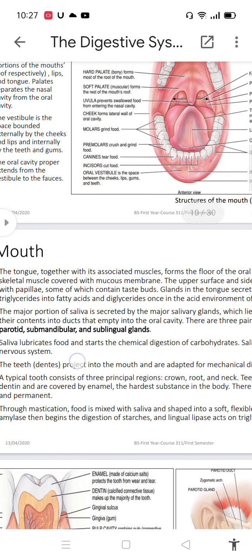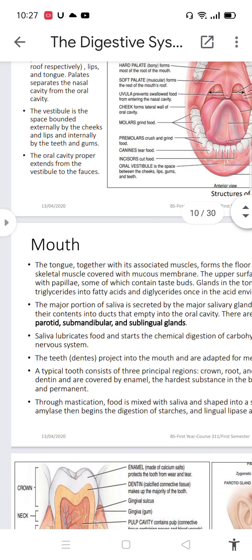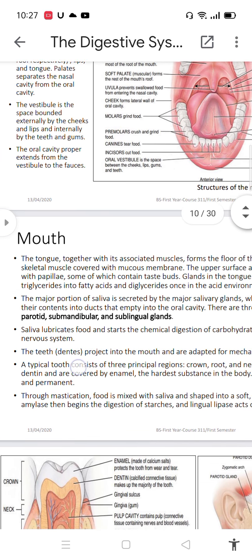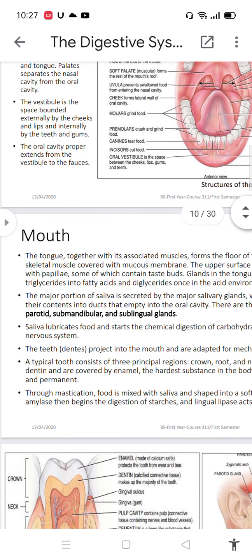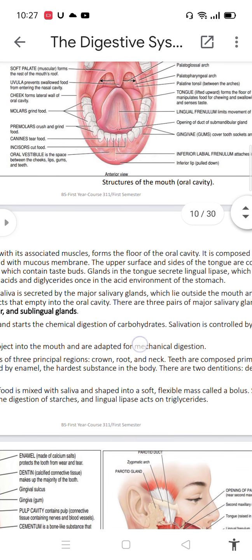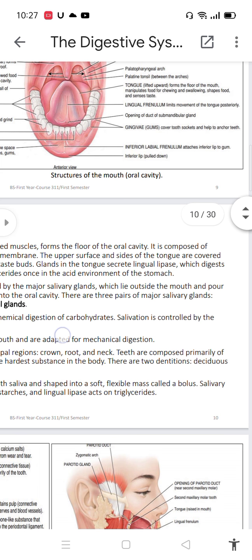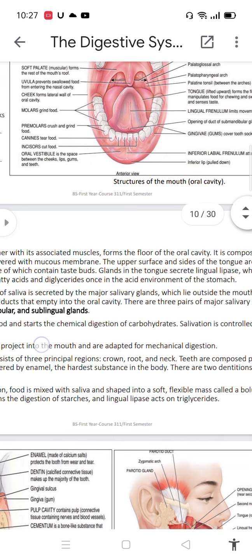the tongue with its associated muscles forms the floor of the oral cavity. It is composed of skeletal muscles covered with mucous membrane. The upper surface and sides of the tongue are covered with papillae, some of which contain taste buds. Glands in the tongue secrete lingual lipase, which digests triglyceride into fatty acid and diglyceride once in the acid environment